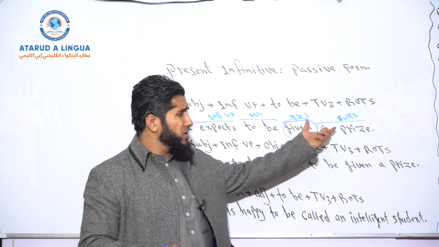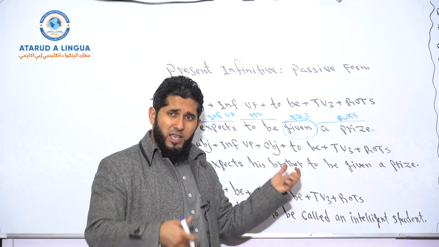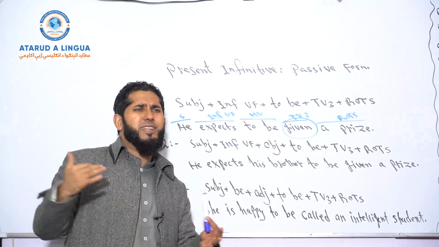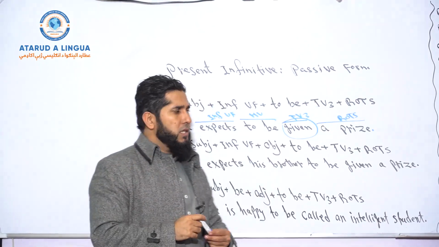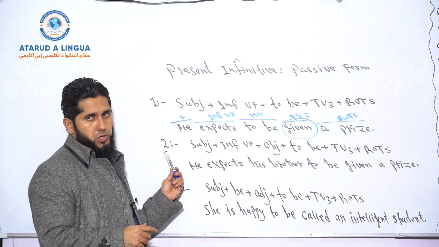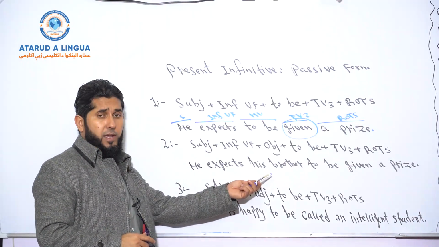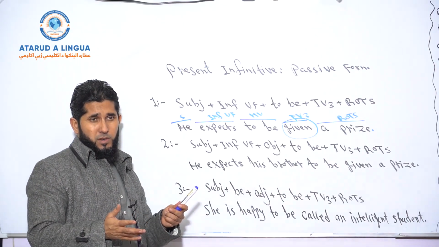But most of the times, in these kind of sentences, the by phrase is kind of left out. It's not mentioned most of the times, okay? You got the point? According to the second structure, after the infinitive verb form, we have an object. And that object is the receiver of the action, okay?